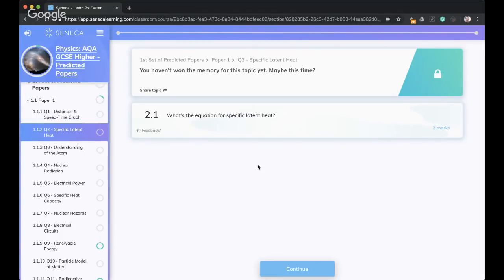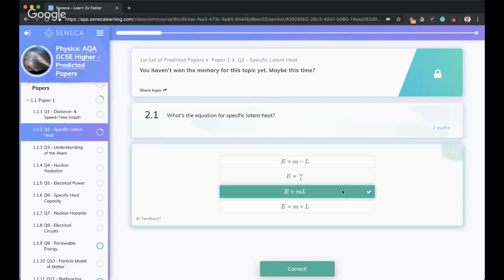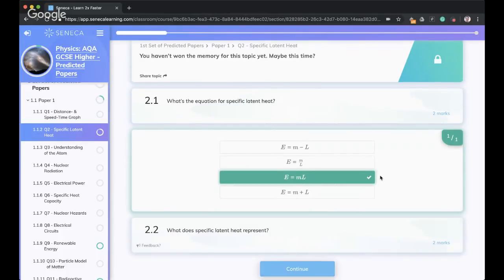First question, what is the equation for specific latent heat? This is an important one to remember. Specific latent heat is equal to the mass times the latent heat energy. Key things to remember, the mass has got to be in kilograms.